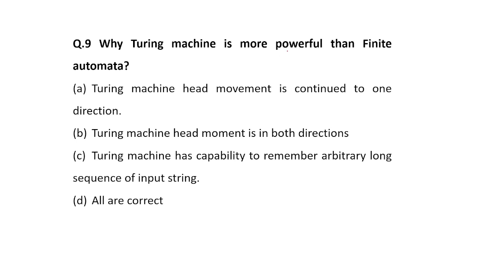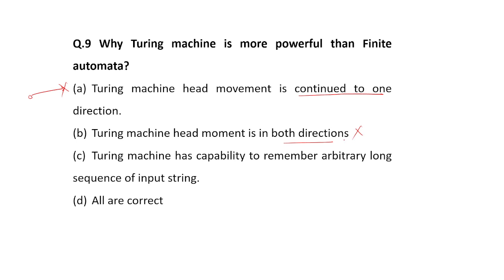Why is Turing machine more powerful than finite automata? In theory of computation, we have already discussed all about finite automata, and we all know Turing machine is more powerful than finite automata. So they are asking about the reason. Option 1 says a Turing machine's head movement is confined to one direction. Is that why it is powerful? No. Its head moves in both directions.